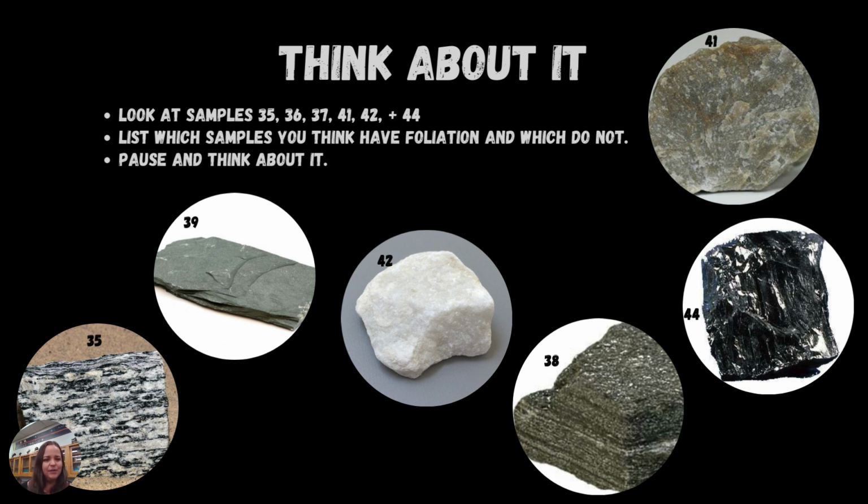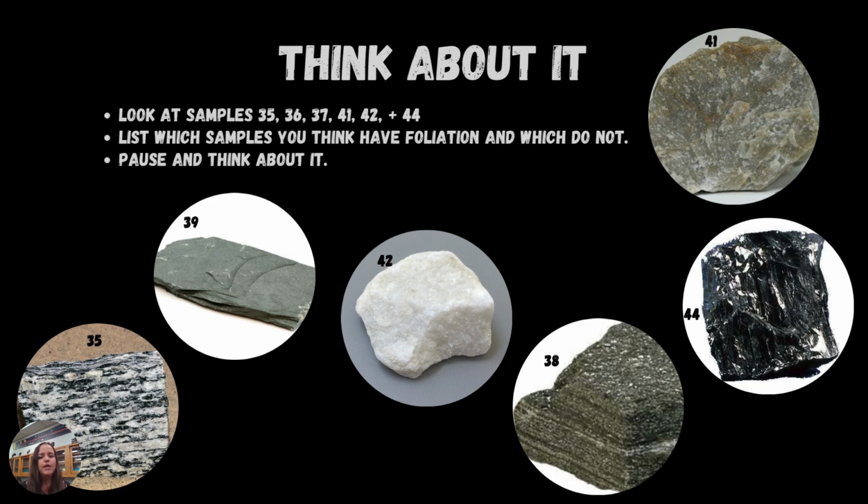All right, so number 35, you see the black and white banding. That one does have foliation. Then we move on over to 39. This is another picture of slate. You can see the stacked up lines on it. That's all of the foliation in that rock, so that one does have foliation. Moving on to number 42, that one doesn't appear to have any lines or any crystals aligning themselves parallel. So that one does not show foliation.